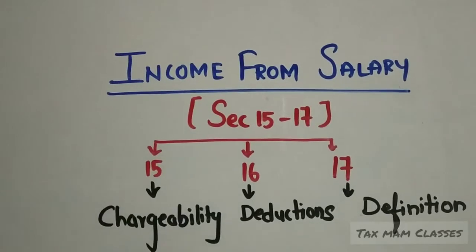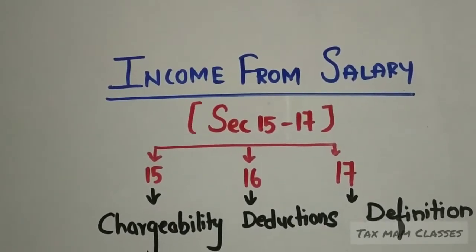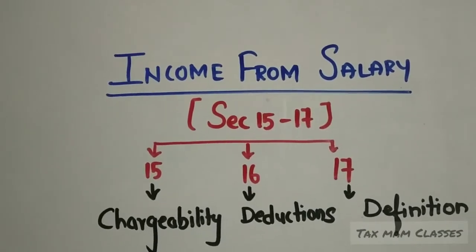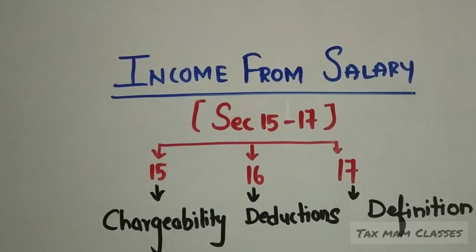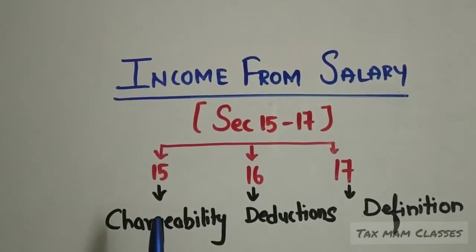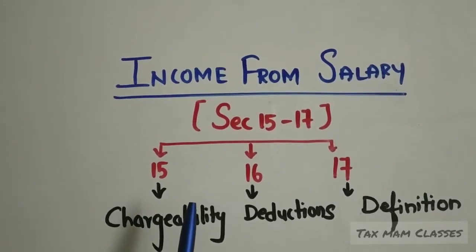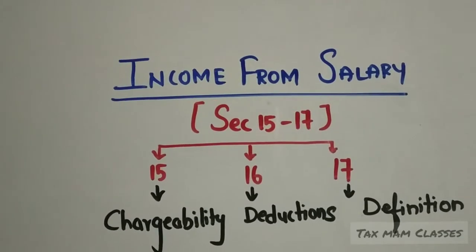Now coming to section 15, chargeability. What is chargeability? Remuneration received by an employee out of employment from his employer is known as salary income. The relationship between the two persons must be employee and employer. That means a master and servant relationship must be there.